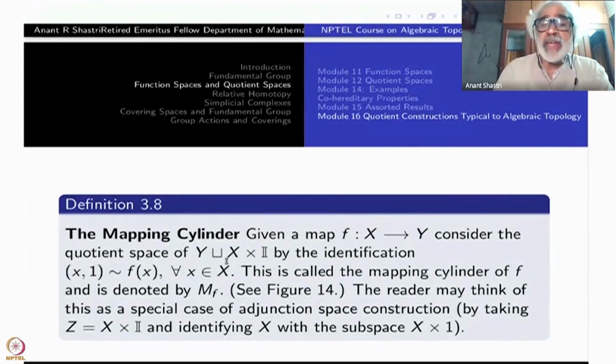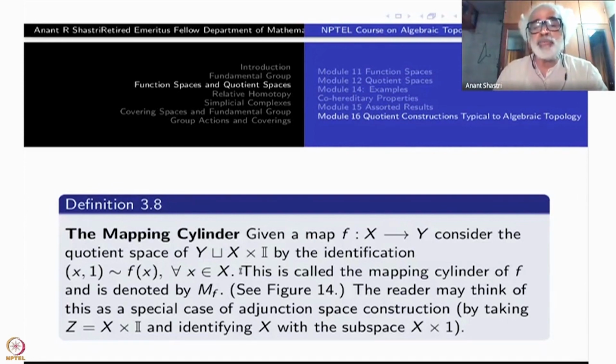So this is a special case of the adjunction space, namely Z is X cross I here, and X is X cross 1. On X cross 1, think of f being defined there.